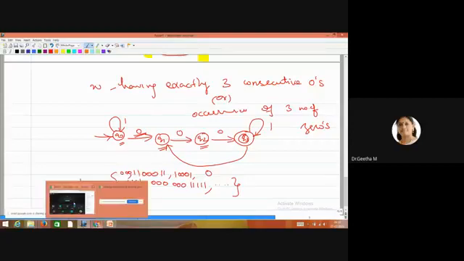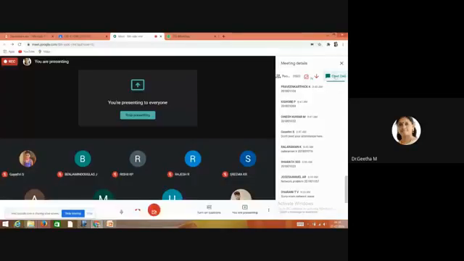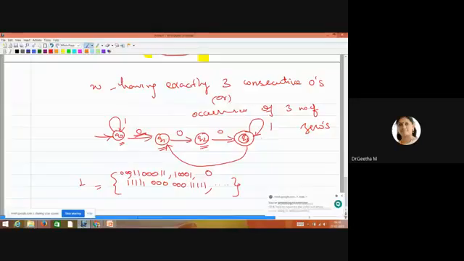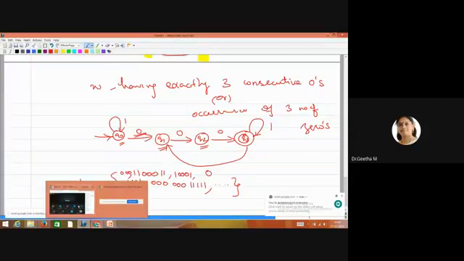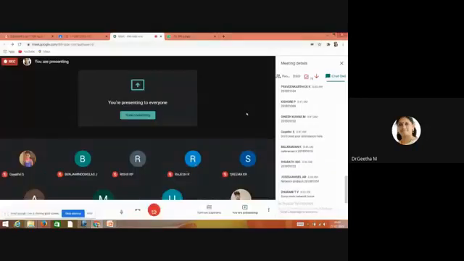What kind of language is this? I'll verify that. Guys, you can type your answer. I asked whether this question belongs to exactly 3 consecutive zeros or occurrences of 3 number of zeros. Type your answer.